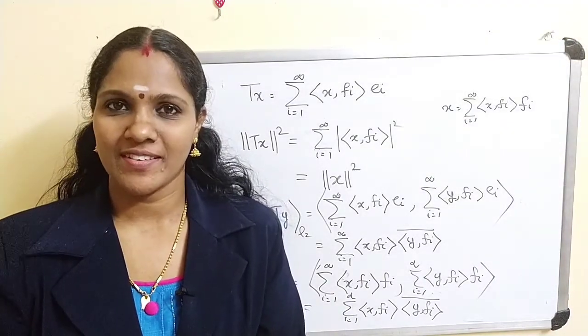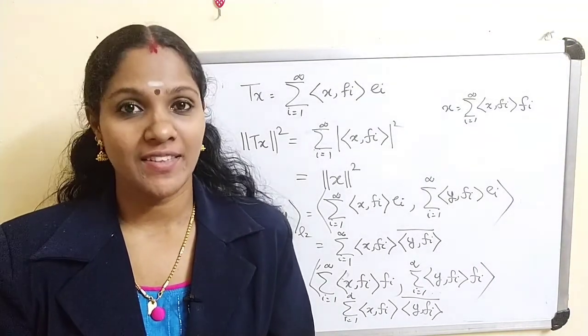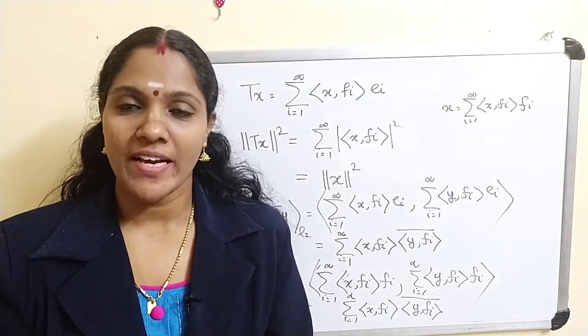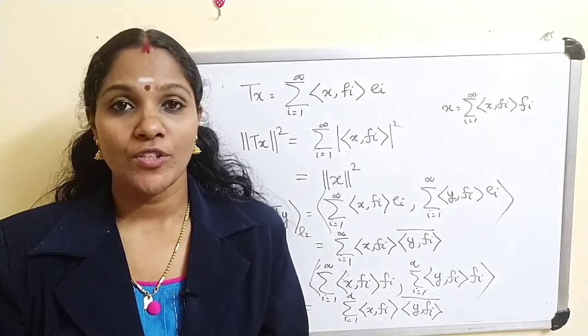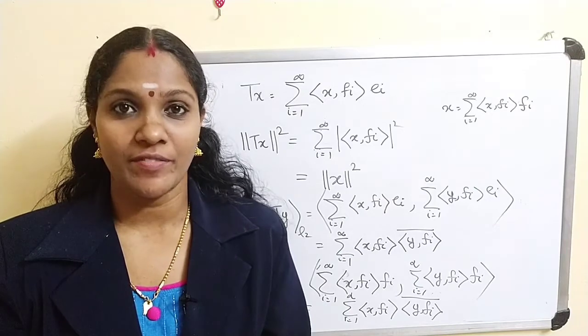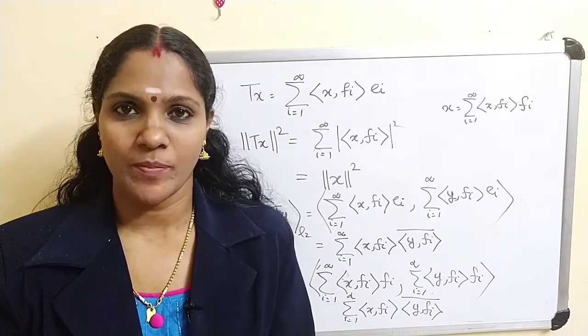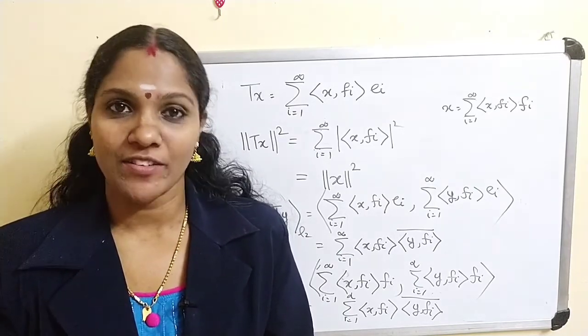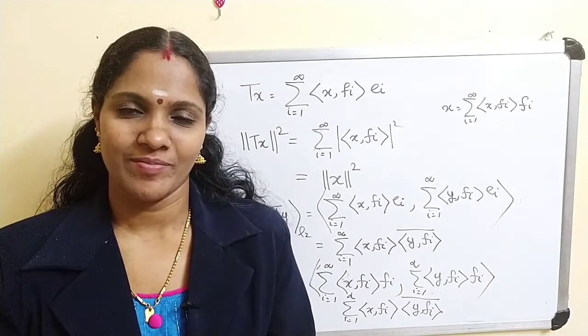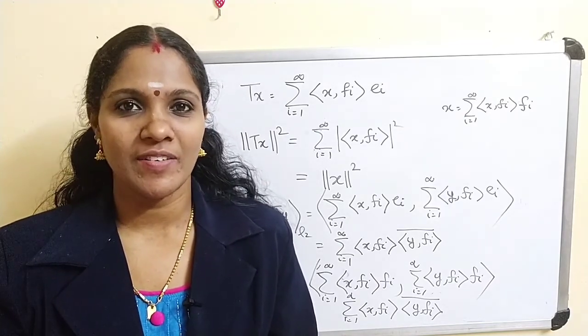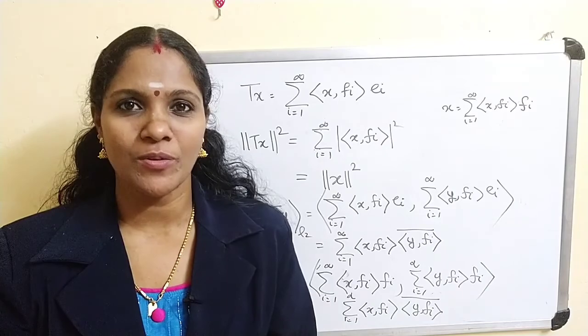Today we have discussed one theorem, and the theorem says that if H1 and H2 are two separable infinite dimensional Hilbert spaces, then they are isometrically equivalent. In the next class, we will discuss some problems relating to this theorem.